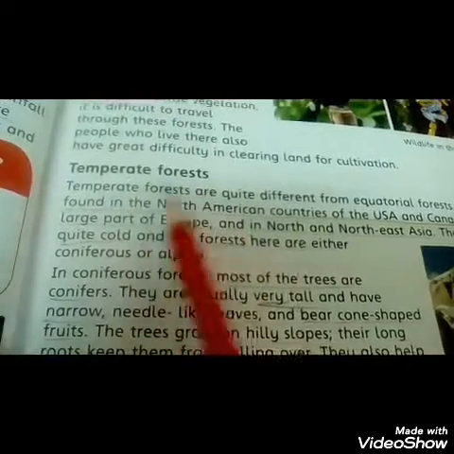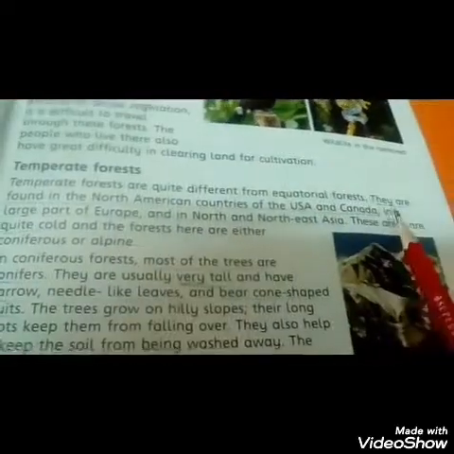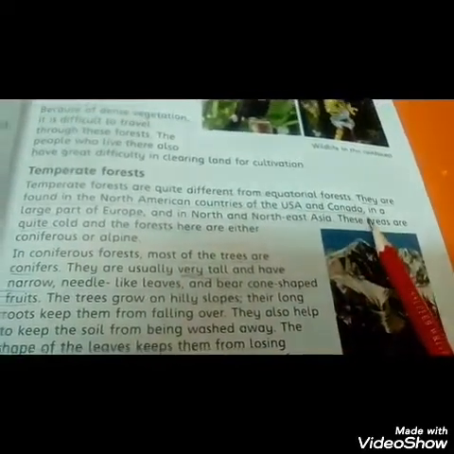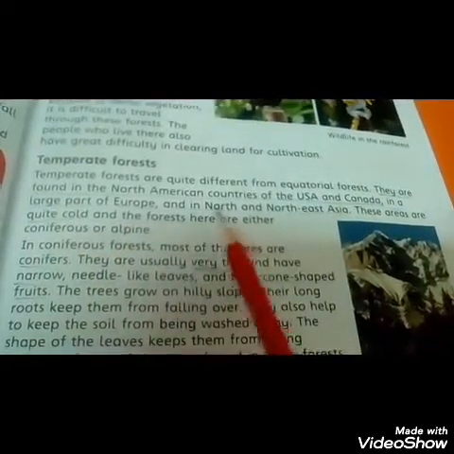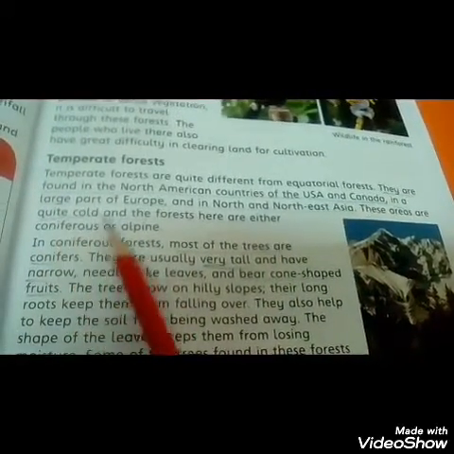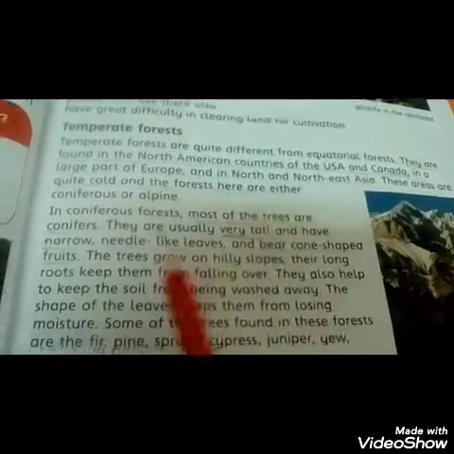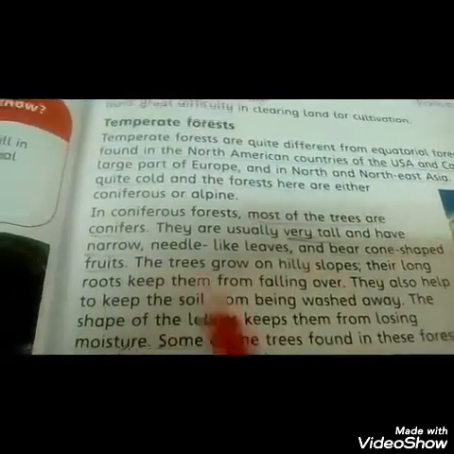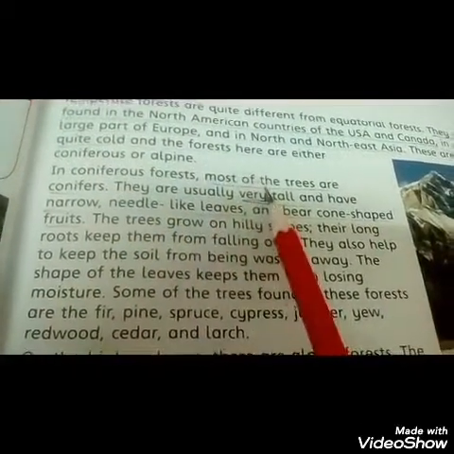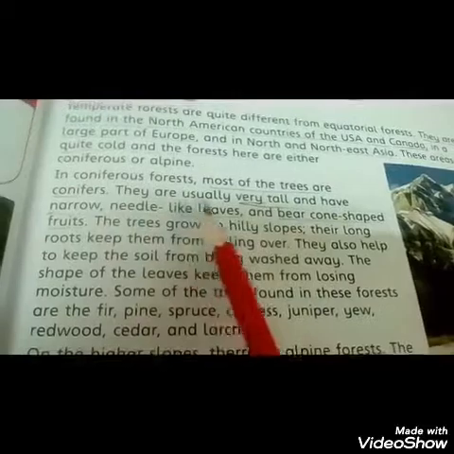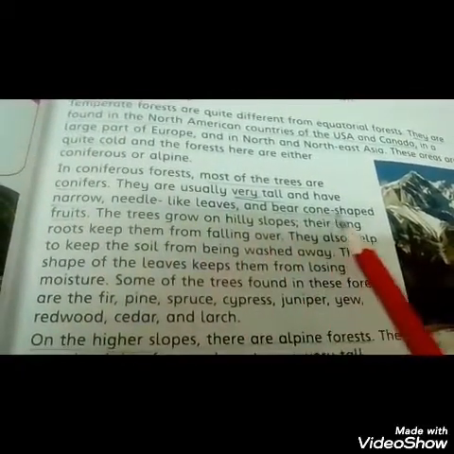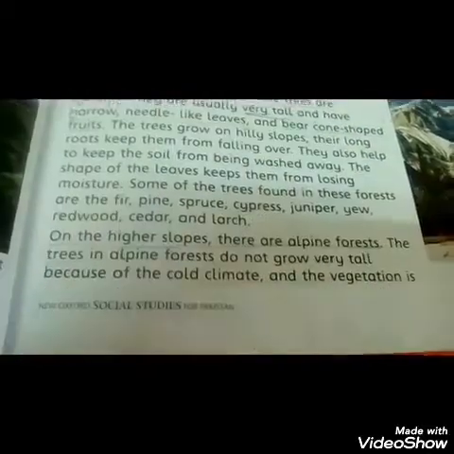Next forest, temperate forest. They are found in the North American countries of the USA and Canada, in a large part of Europe and in North and Northeast Asia. These areas are quite cold and the forests here are either conifers or alpine. In conifer forests, most of the trees are conifers. They are usually very tall and have narrow needle-like leaves and bear cone-shaped fruits.